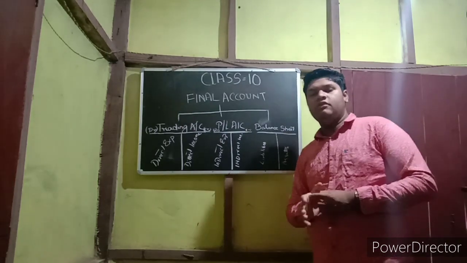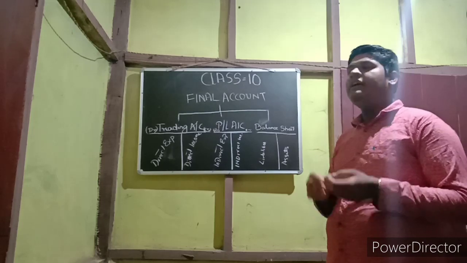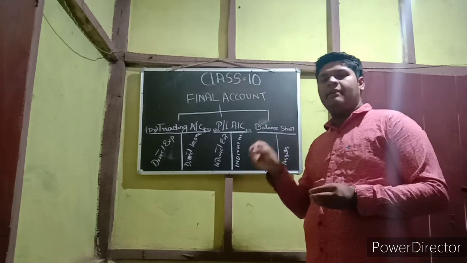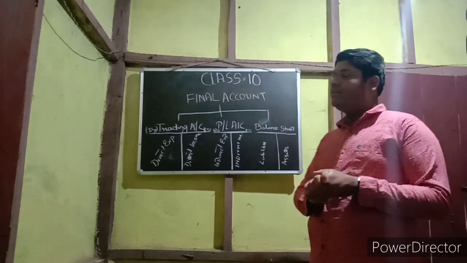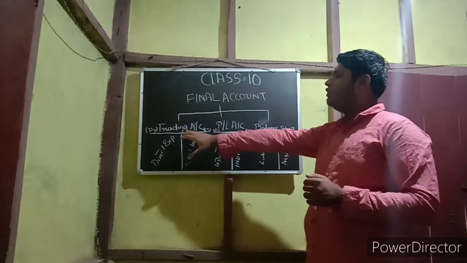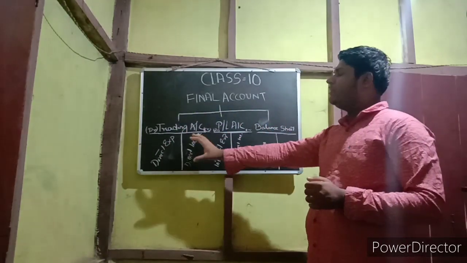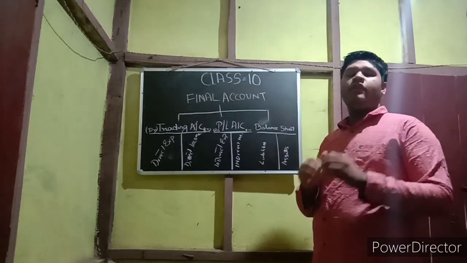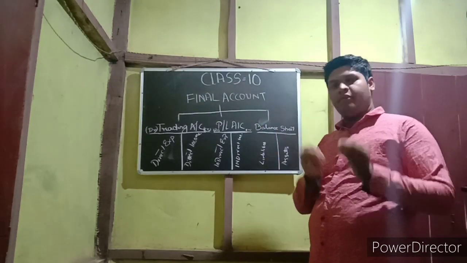If you see the last video that I uploaded yesterday about class 9 golden rule, this golden rule is also applicable for this chapter. Not only for this chapter, up to BCom or MCom, this golden rule is applicable for every side of commerce or accountancy. So for class 10, today this is a video on final account where we will come to know the trading account, profit and loss account and balance sheet. By preparing these three formats, we come to know the final account of a company. Final account means finally preparing in a year to know the financial position of the business.